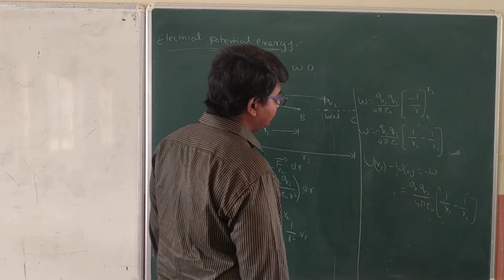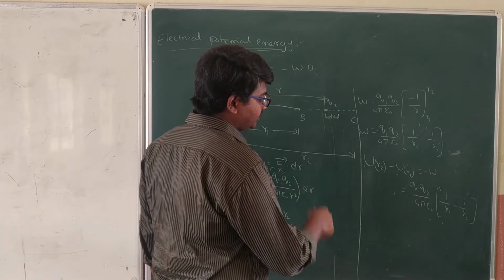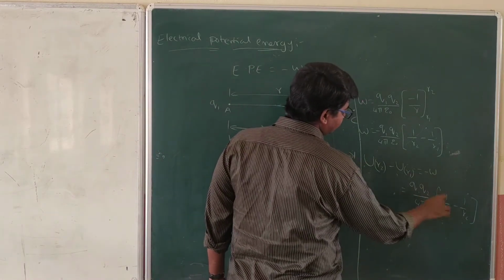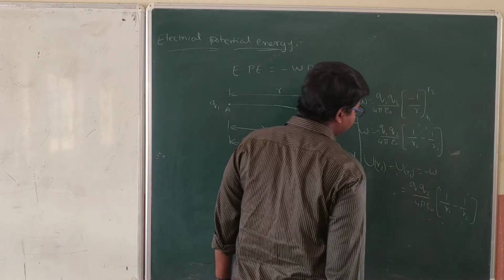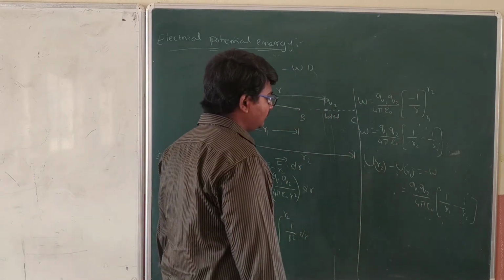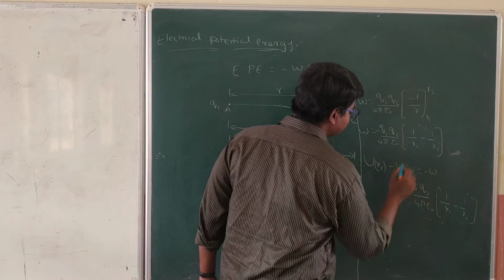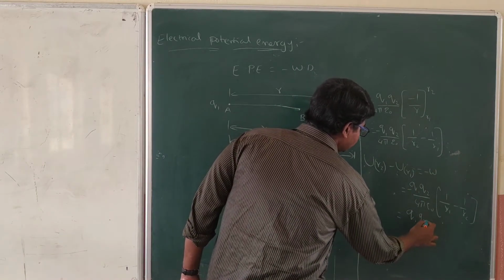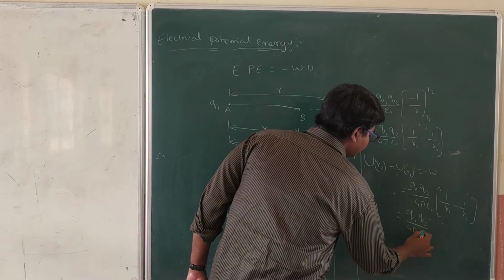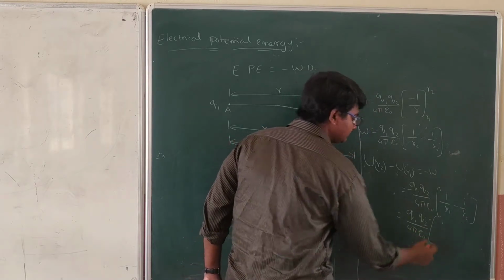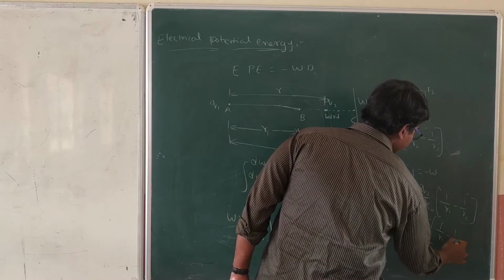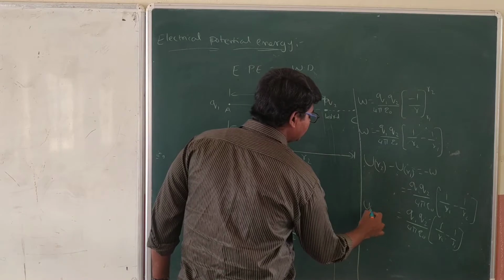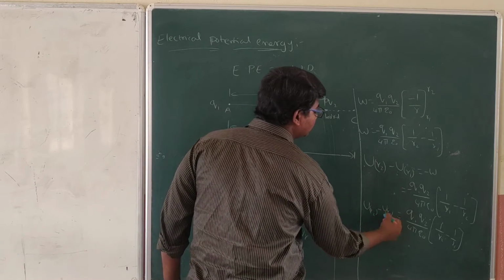So Q1 Q2 by 4 pi epsilon naught into 1 by R1 minus 1 by R2 means the minus symbol will come, and that equals Q1 Q2 by 4 pi epsilon naught into 1 by R2 minus 1 by R1. That's it: U R2 minus U R1.